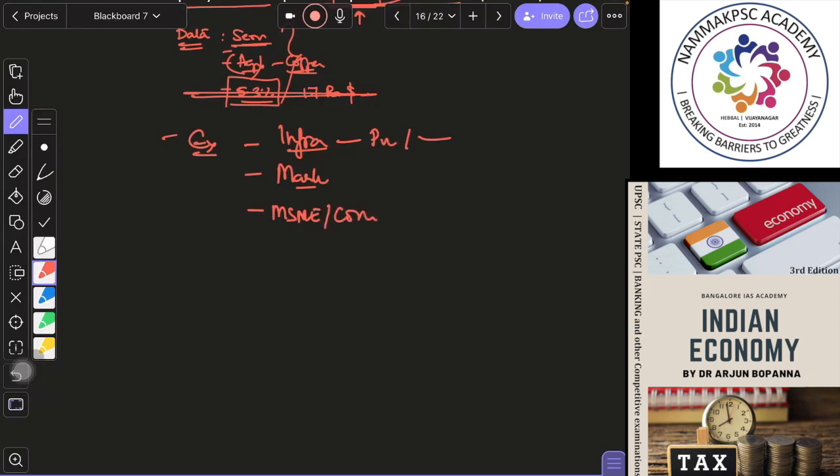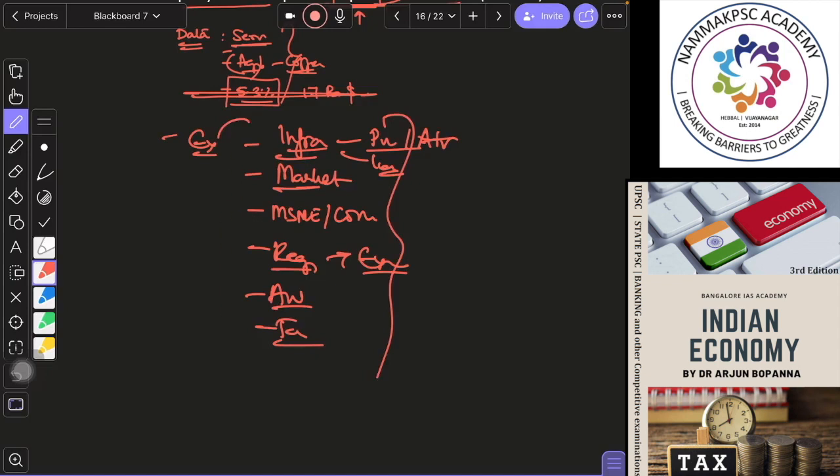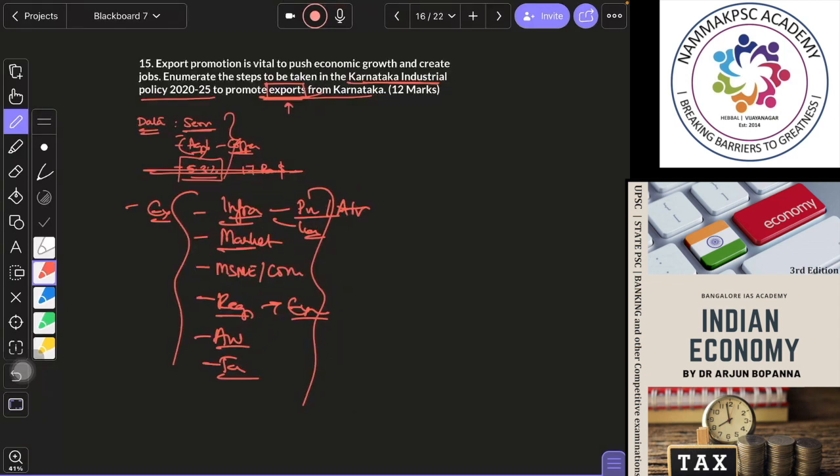See, I'm telling you what you can think about generally. Infrastructure, you will talk about logistics, ports and airports, railway, things like that. Marketing strategy, thinking what all you can do. Then the specific regions, what they are good at and what they want to export. Then awareness, tax incentive, something like that you will write, even if you don't know. These questions you are not leaving, you have to write something like this.